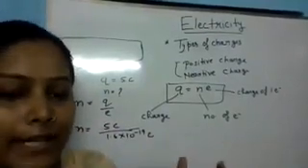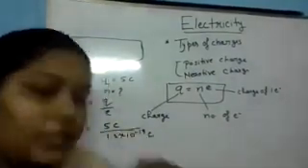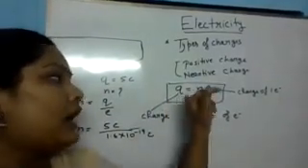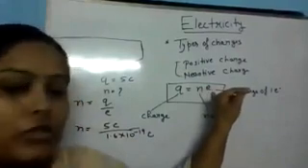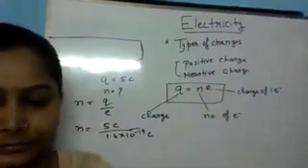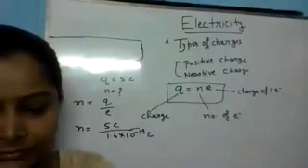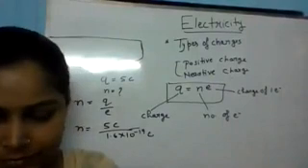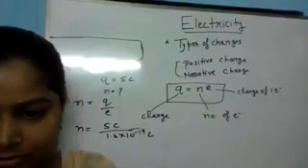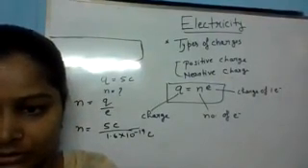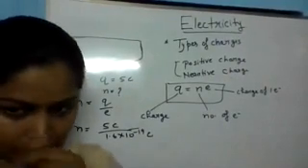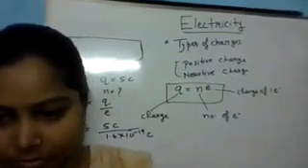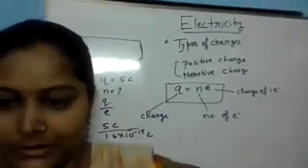Q equals It is for when we are talking about electric current. Here we are talking about the relation between the charge and the charge on the basic unit. You can answer me in chat. Okay, 3.12 into 10 to the power 19. Good, 3.125 into 10 to the power 19.